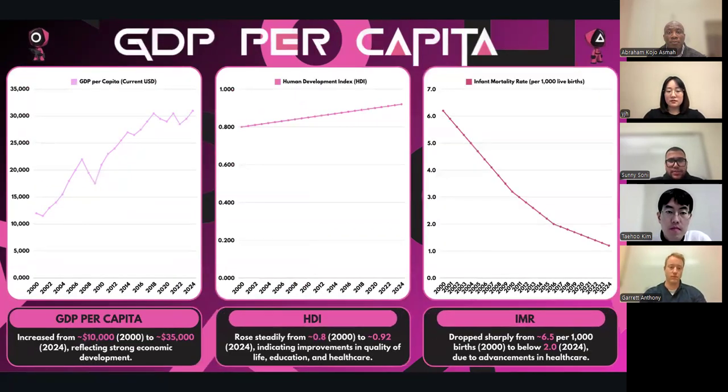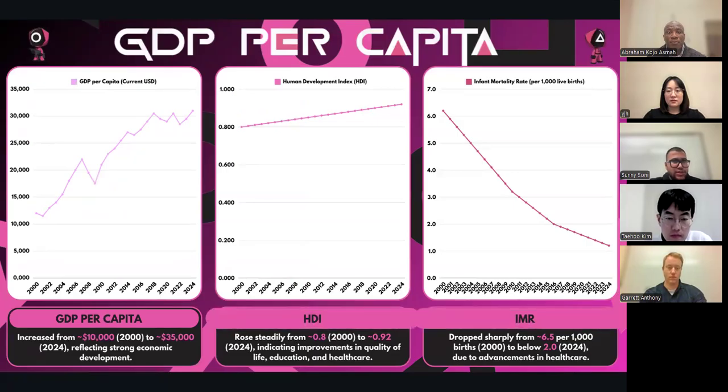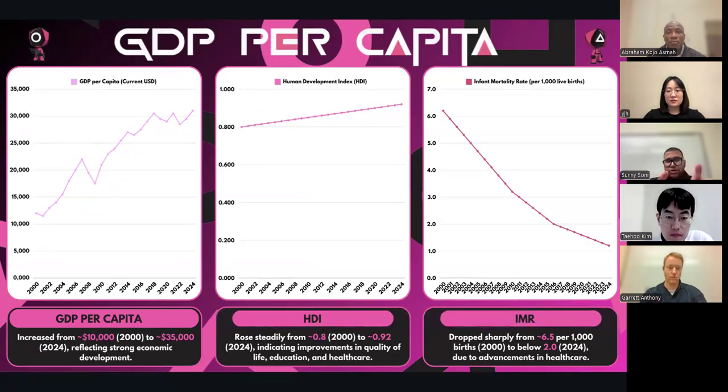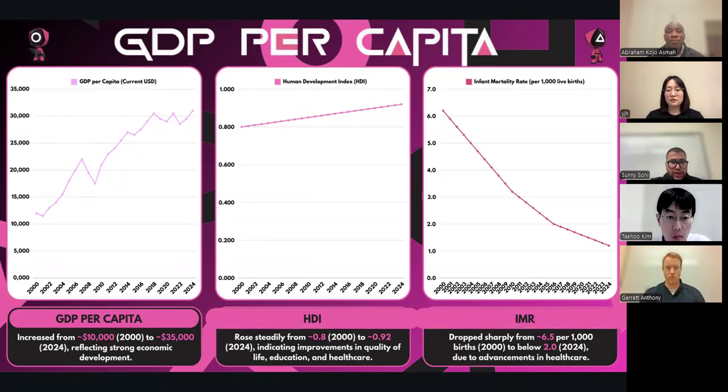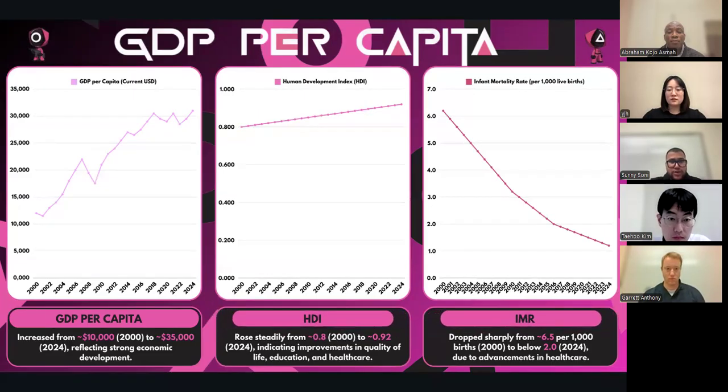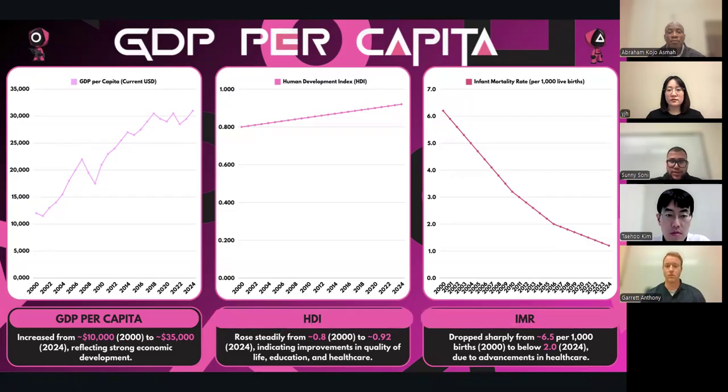Talking about the GDP per capita, it can be further explained into three segments: not solely GDP per capita, but also the Human Development Index and infant mortality rate per 1,000. All three of them have increased significantly from 2000 to 2024, where per capita has reached 35,000 and HDI is 0.92 currently. And similarly, IMR is down due to advancement in healthcare, life, and education, so there has been significant growth for South Korea.